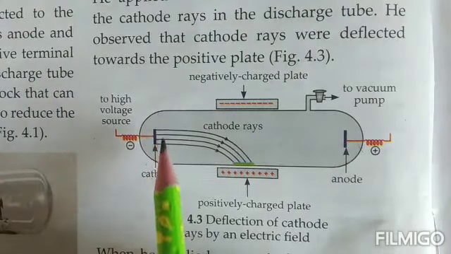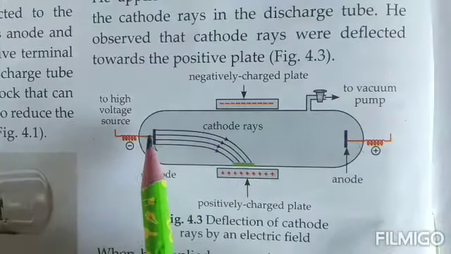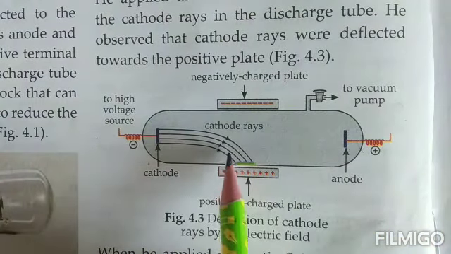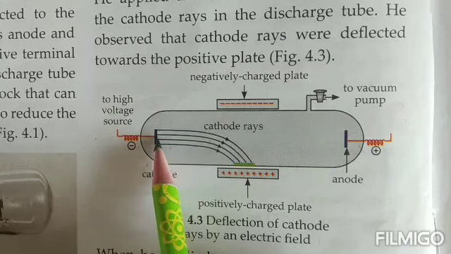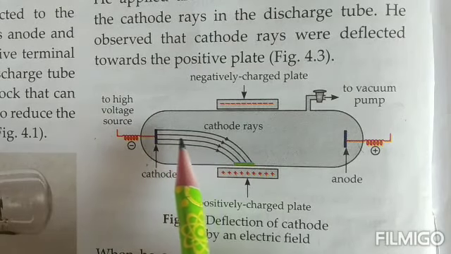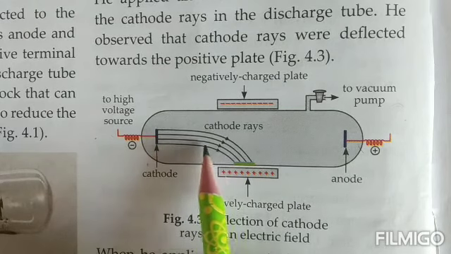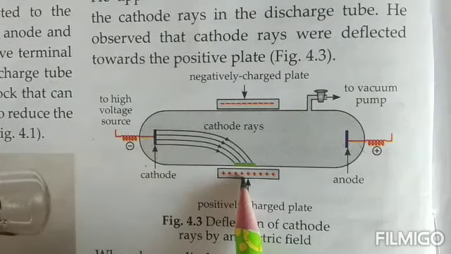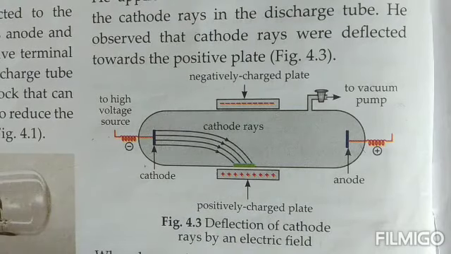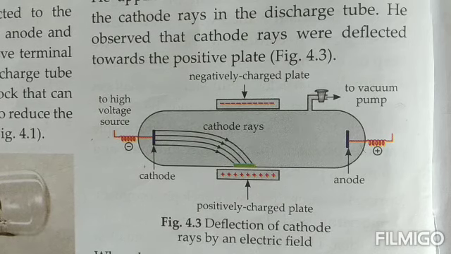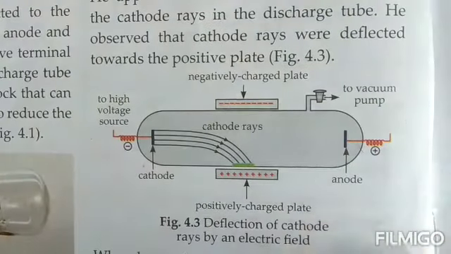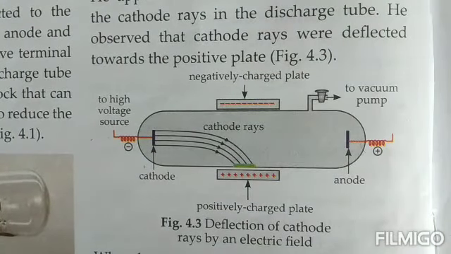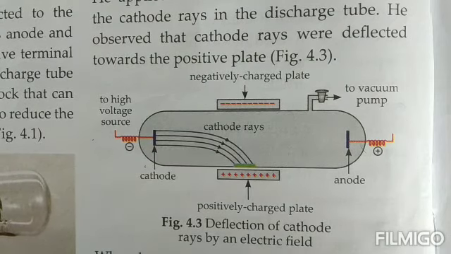Now what happened was, as the rays came out from the cathode, he saw that these rays got attracted towards the positively charged plate that was kept. That shows that something negative in charge was coming out of the cathode and getting attracted towards the positively charged plate. Then he also applied a magnetic field in the path, and the rays deflected in the direction in which moving negative charges deflect. On the basis of his observations, it was concluded that cathode rays are made up of negatively charged particles, and those particles were given the name electrons.